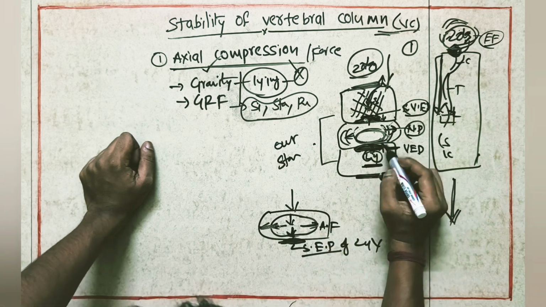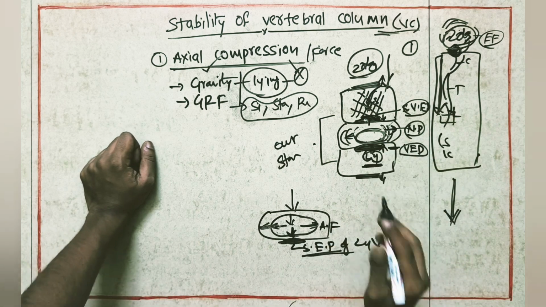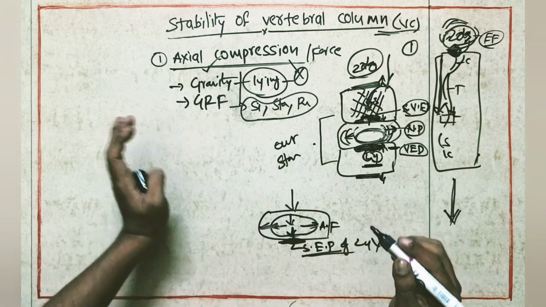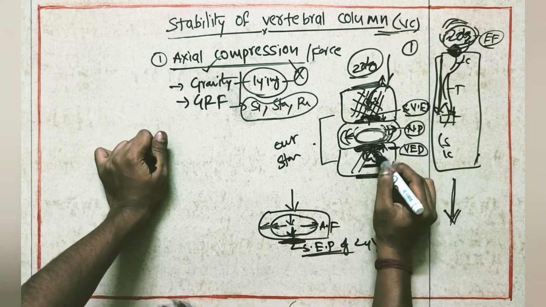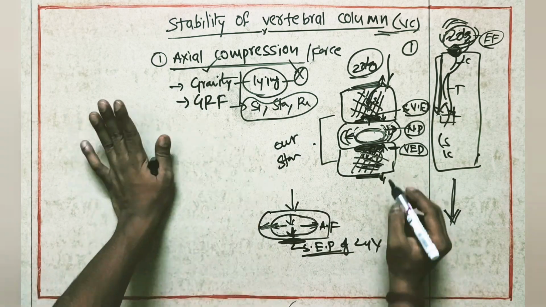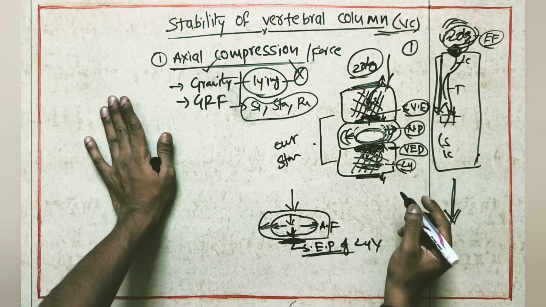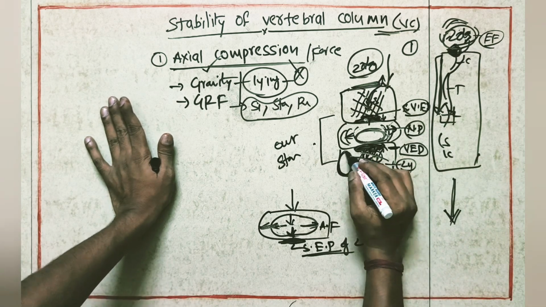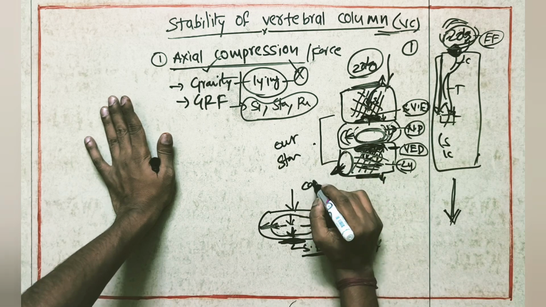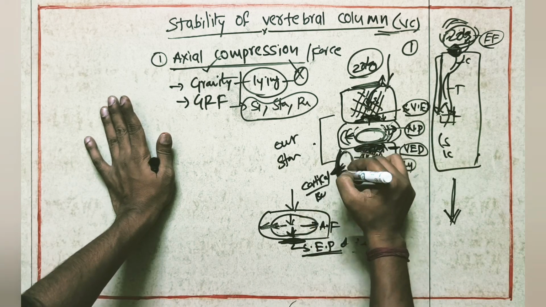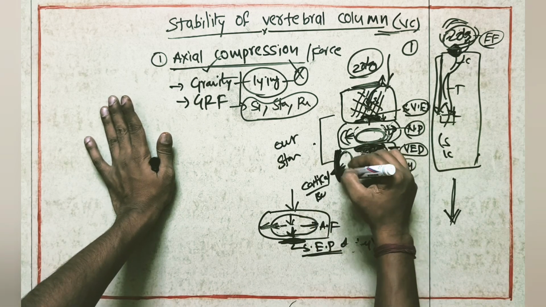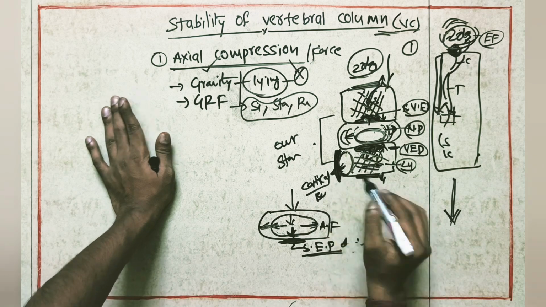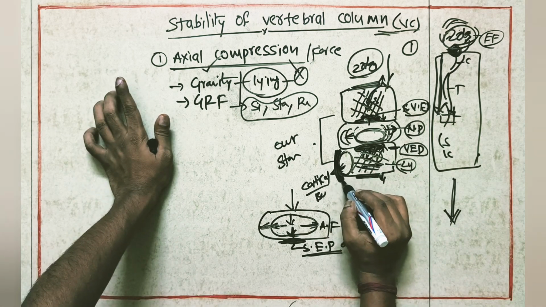At the same time, it reaches the superior end plate of the L4 vertebra. From the superior end plate, again it will transfer into the trabecular system of the L4 vertebra. Even though it is entering into the trabecular system of the L4 vertebra, most of the compressive force is maintained by the cortical bone, which we can see outside. So most of the compressive force will be taken by the cortical bone. Here, the trabecular system and cortical bone are taking the compression weight.